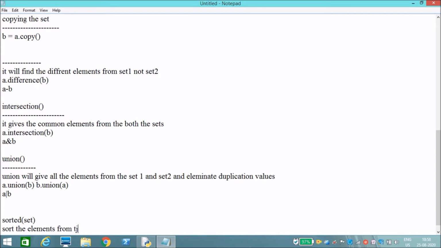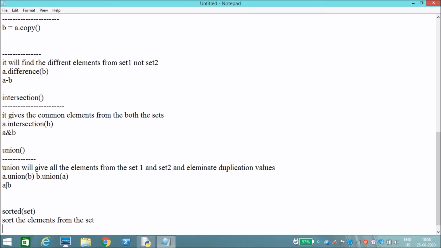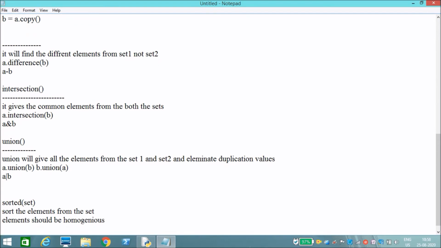But we should be very careful while using the sort method. Elements should be homogeneous. It won't apply for heterogeneous elements, meaning all the elements should be integers, or all the elements should be strings.